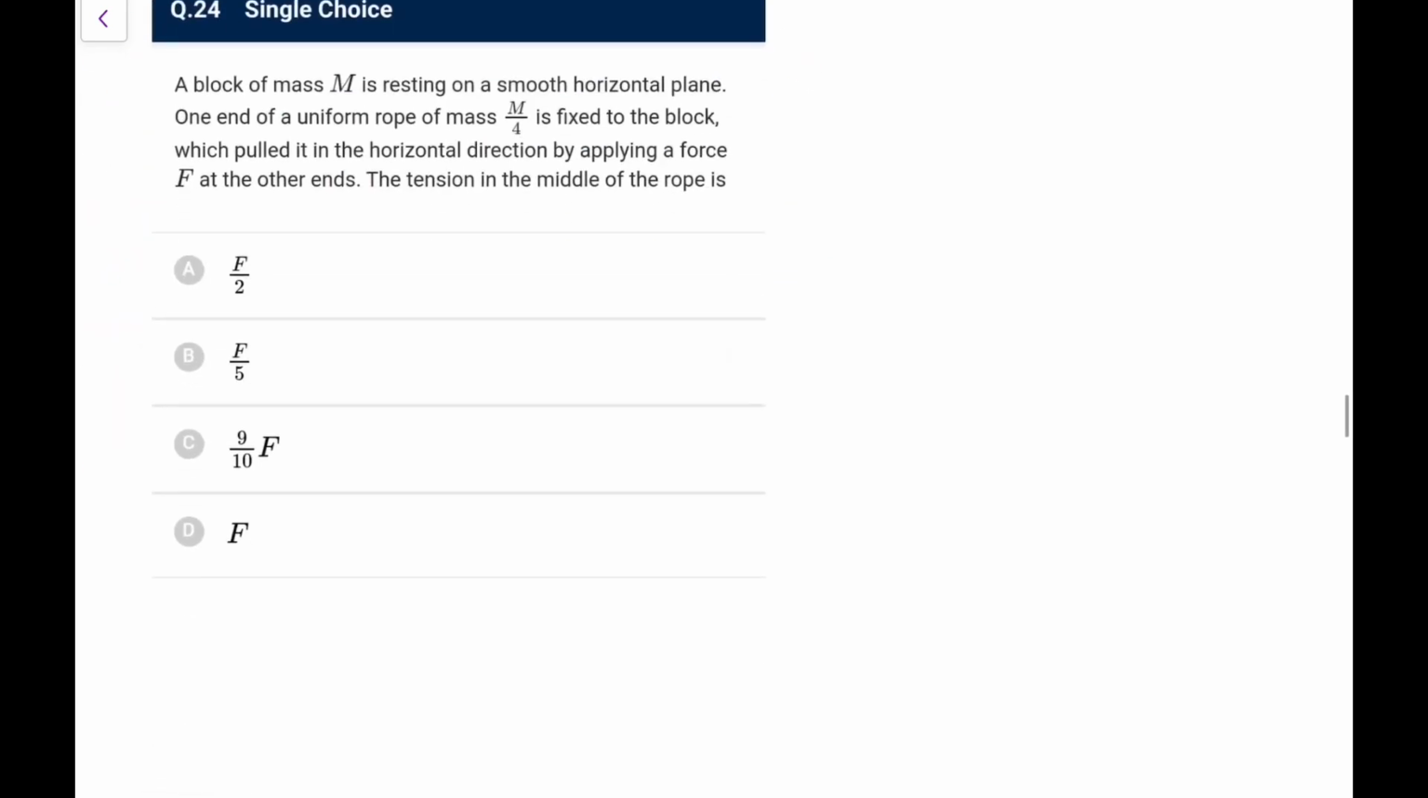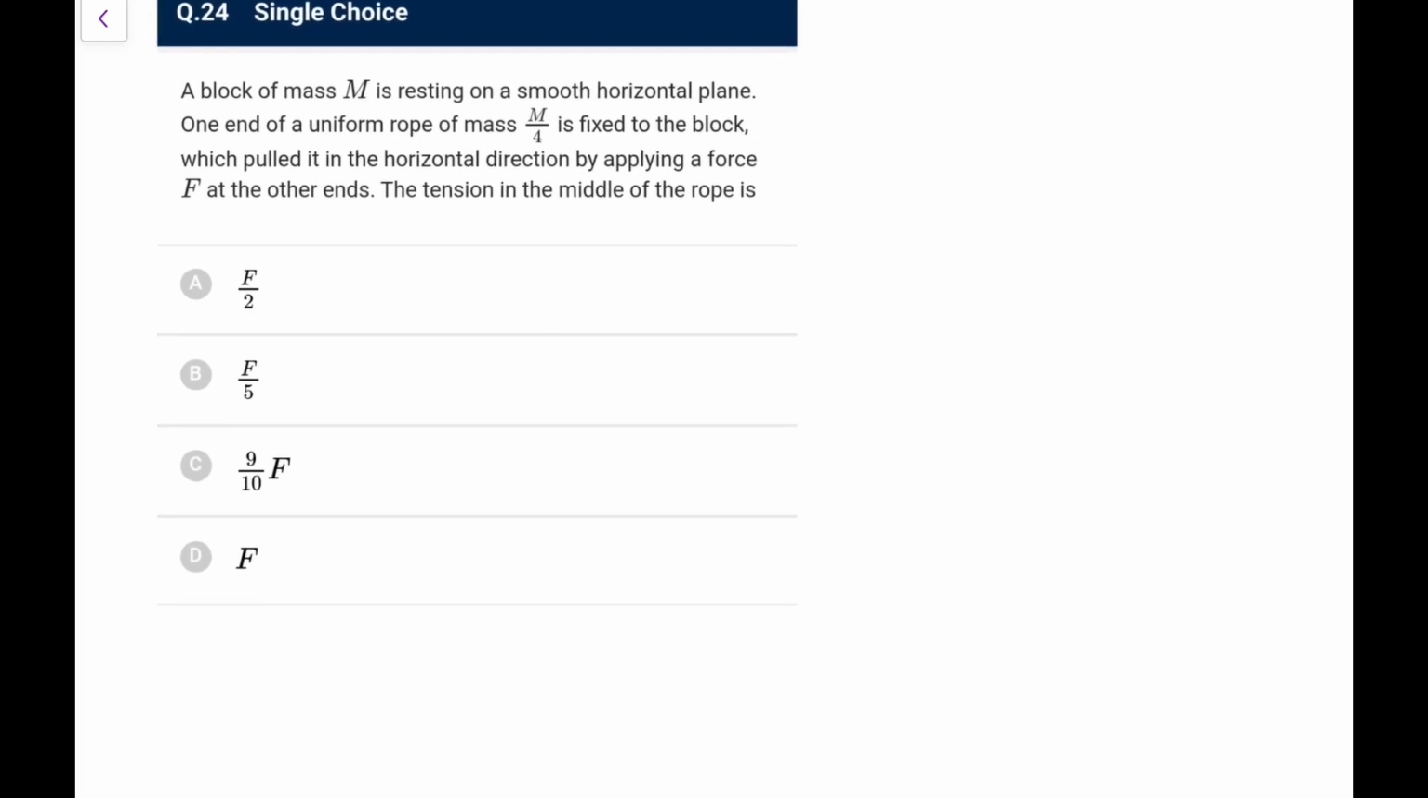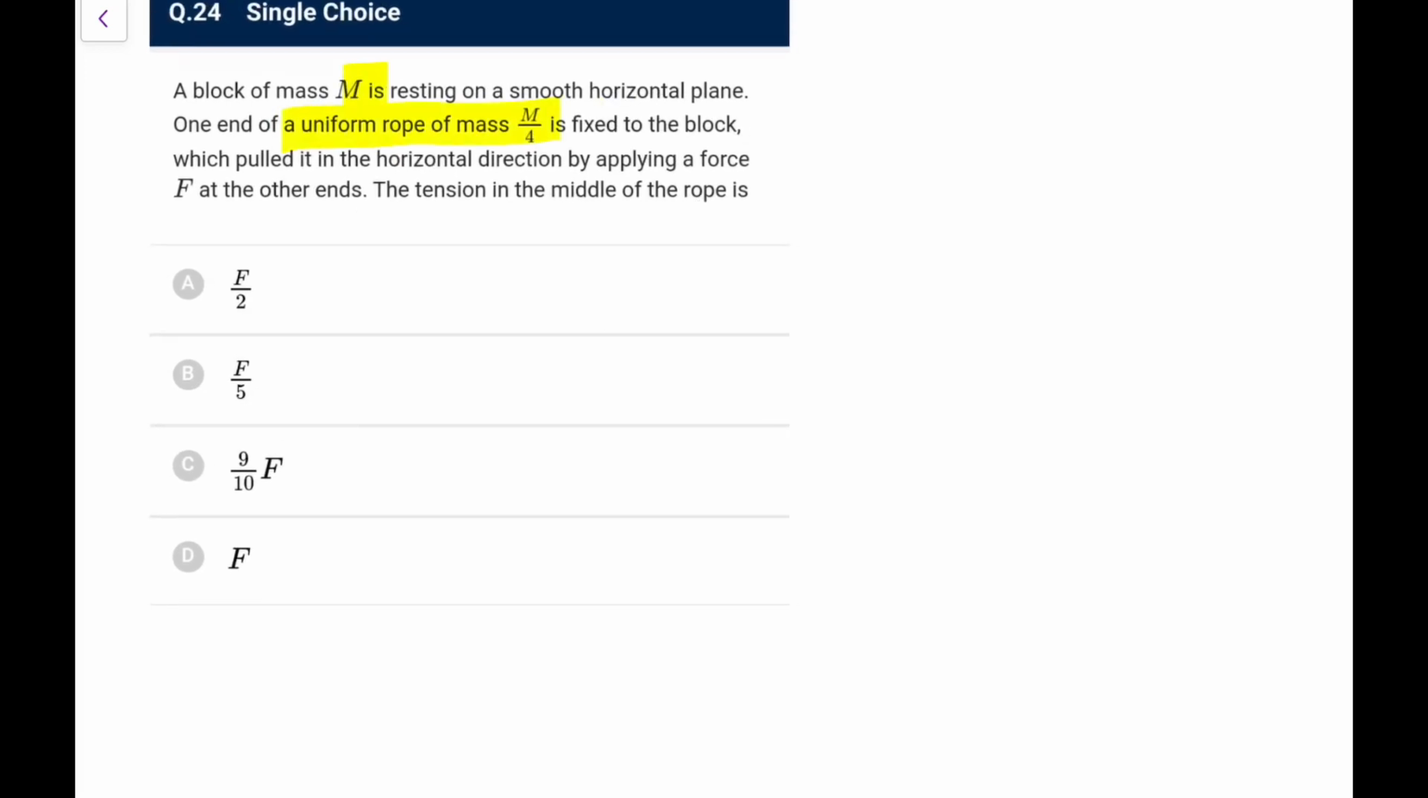Next, a block of mass m is resting on a smooth horizontal plane. One end of a uniform rope of mass m by 4 is fixed to the block, which is pulled in the horizontal direction by a force F at the other end. The tension at the midpoint of the rope is, okay. So this is m by 4, and it is pulled with a force F.